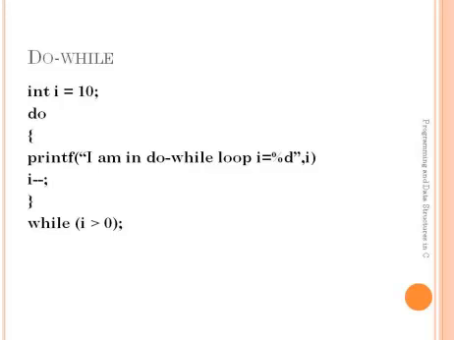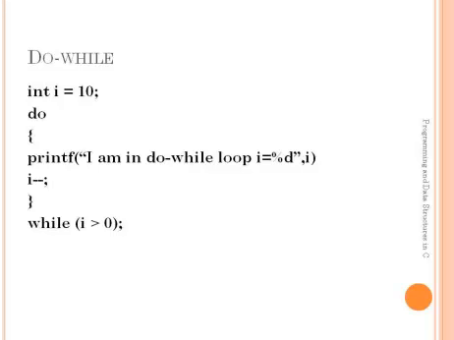After this statement, i minus minus, that is i equals i minus 1, that is 9. After evaluating this second statement, the control will go to the while statement and there it will check the condition: is 9 greater than 0 or not? 9 is greater than 0. This condition is true. Again the control will pass to the do statement.